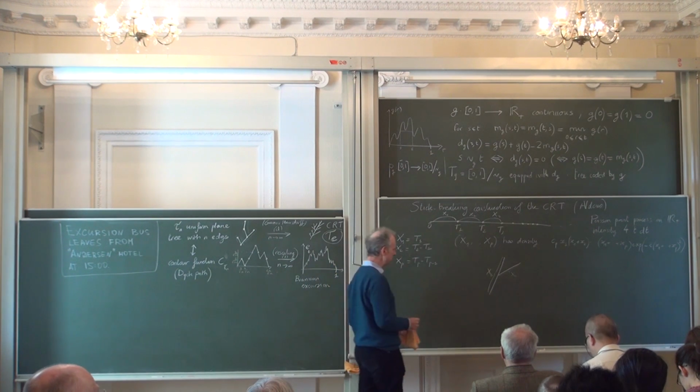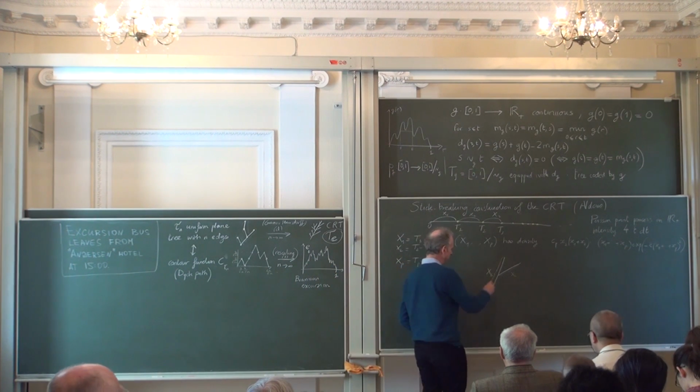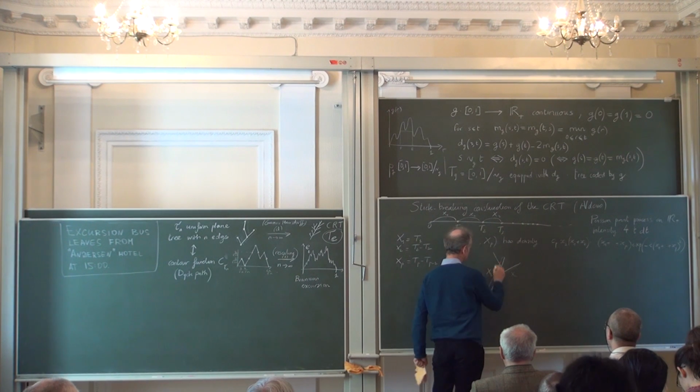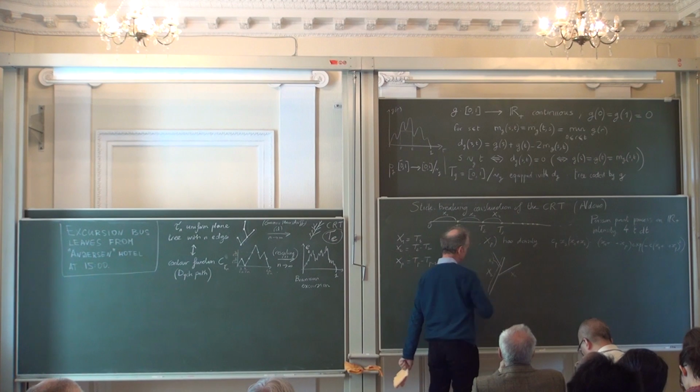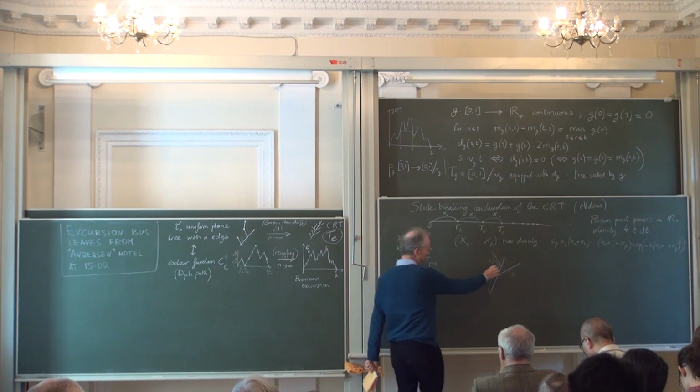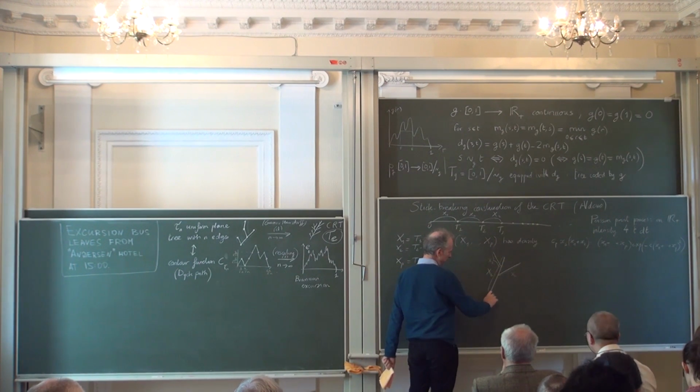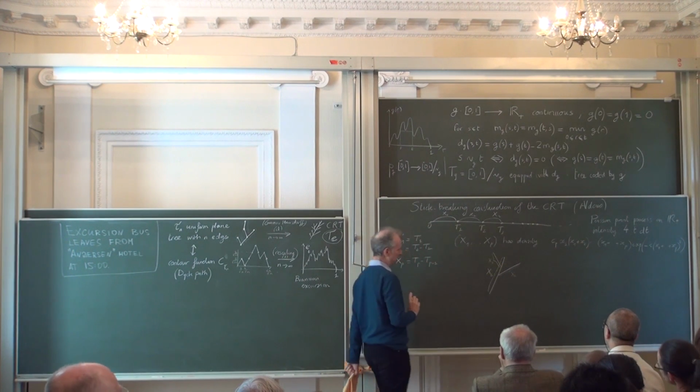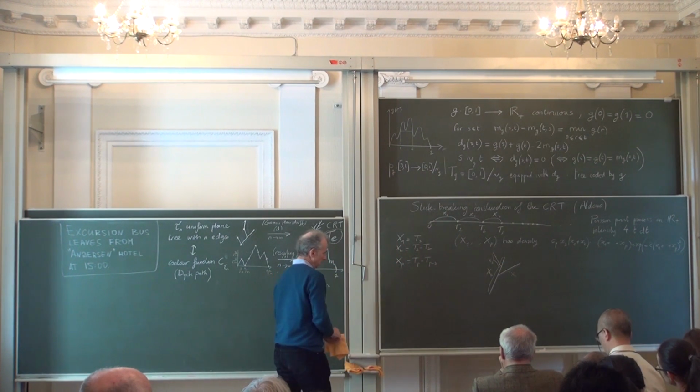I attach a new line segment, maybe attached here. The length, again, is x3. And this point here is chosen uniformly over the union of the first two line segments. And so on.